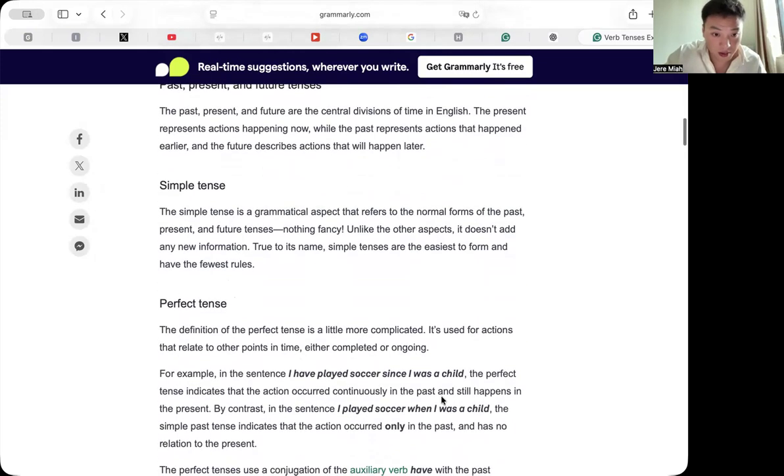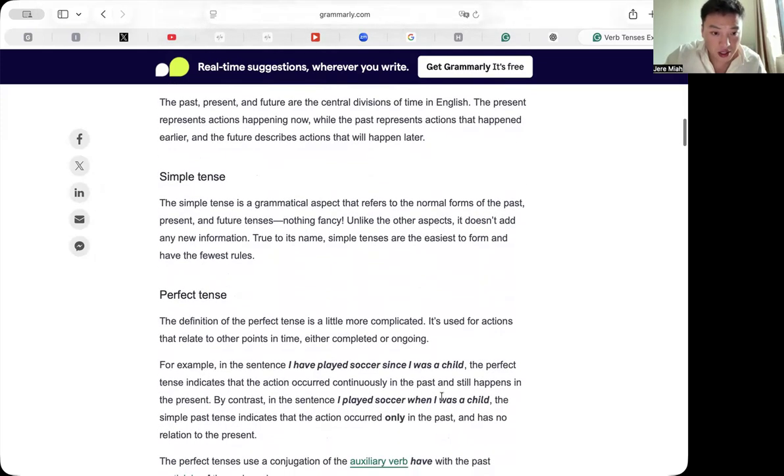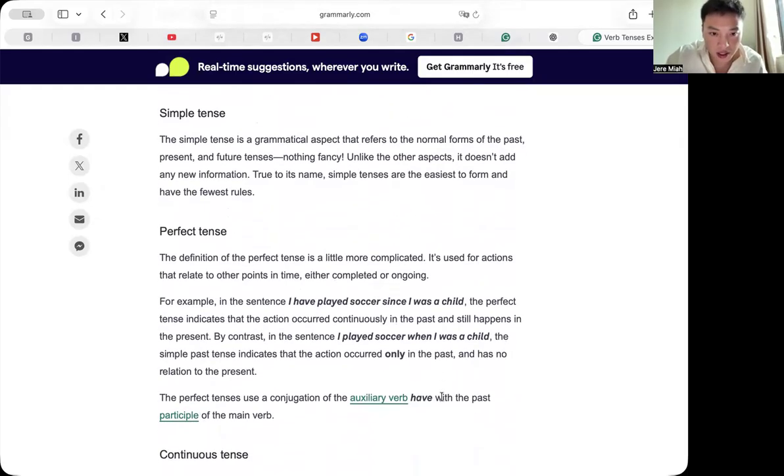Then the perfect tense. The definition of the perfect tense is a little more complicated. It's used for actions that relate to other points in time, earlier, completed, or ongoing. For example, in a sentence, I have played soccer since I was a child.